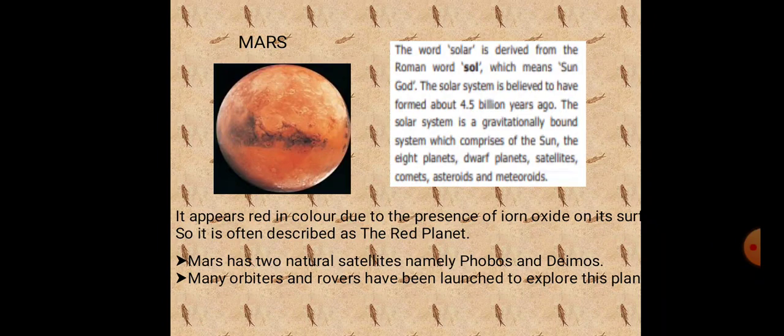On 24th September 2014, Mangalyaan was launched by the Indian Space Research Organization. You learned the abbreviations MOM and ISRO. MOM means Mars Orbiter Mission. ISRO, Indian Space Research Organization. Okay, it reached the orbit of Mars to analyze its atmosphere and topography. ISRO has now become the fourth space agency to reach Mars after the Soviet space program, NASA, and the European Space Agency.